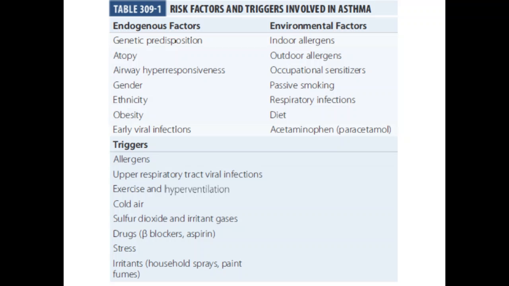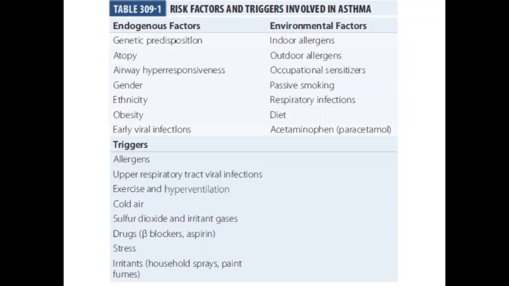So here's a big list of risk factors and triggers involved in asthma. The difference is that risk factors are something that predispose to the development of asthma, whereas triggers are something that cause exacerbation of asthma or cause excessive symptoms in asthma. So there are endogenous risk factors and environmental factors.